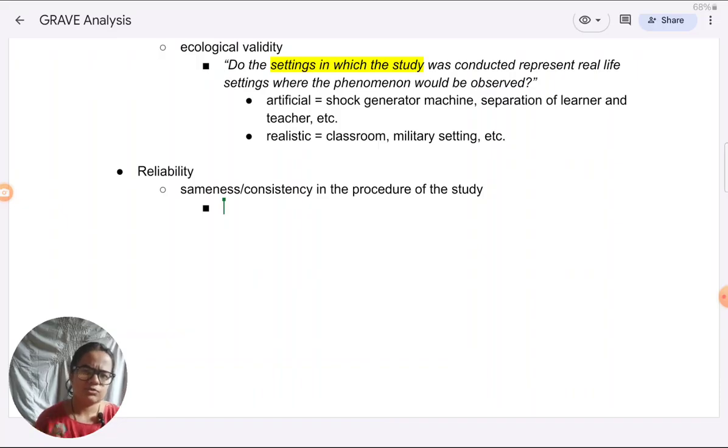For example, most of you must have done Milgram's variation studies as well. Maybe let me take something else. Most of you must have seen the study by Dement and Kleitman. Again, I've come across that in all boards. In AQA, it comes under biological rhythms. In Cambridge, it comes under a core study, and so forth. If you look at the Dement and Kleitman study, they are comparing participants across REM and NREM sleep stages.